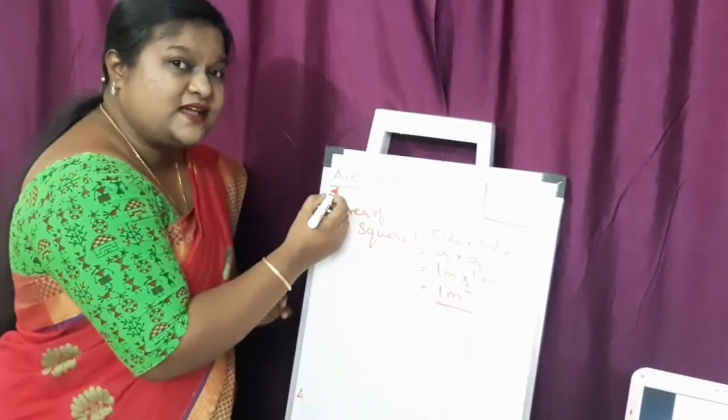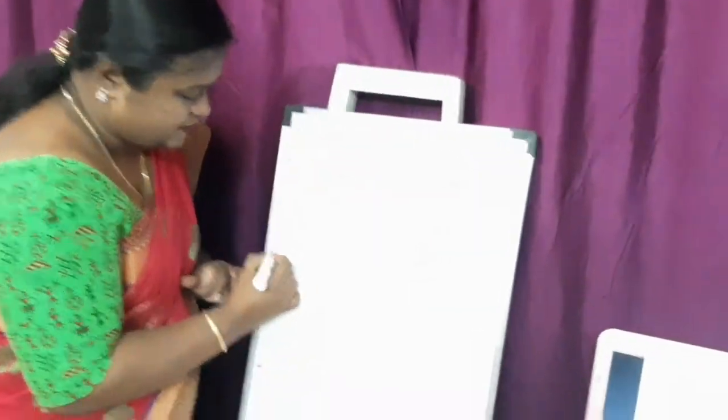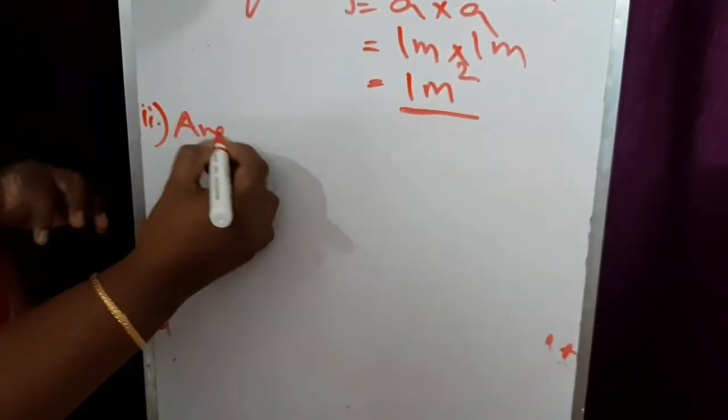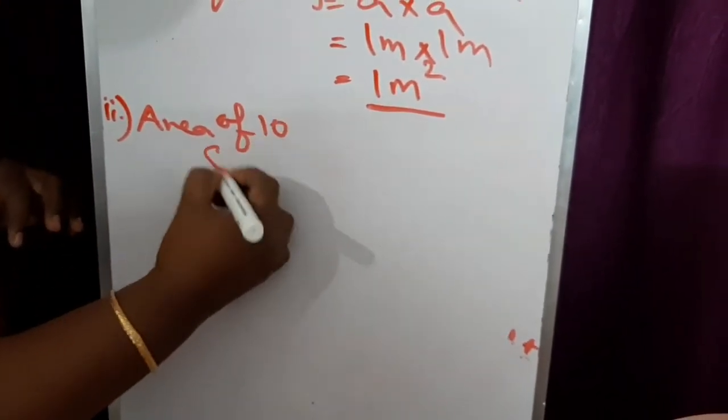But we have to find the answer for 10 squares. So the second step now. Area of 10 squares.